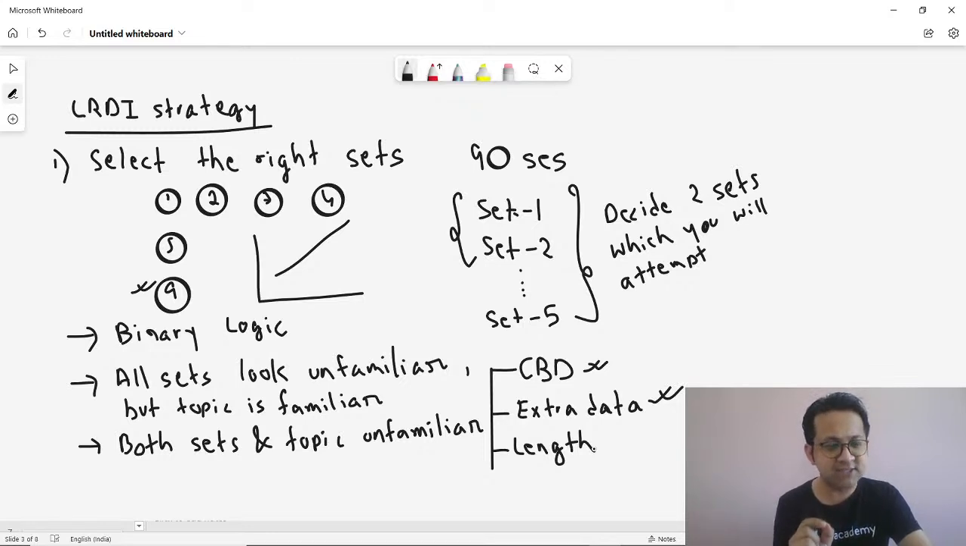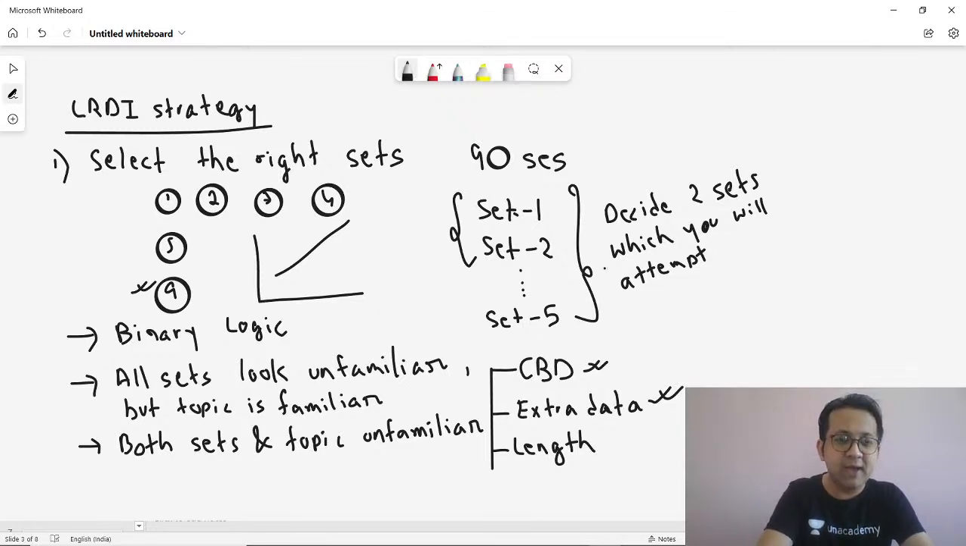So pick up sets which are small, which are short, and which have fewer clues, because in that way, even if you are not able to solve the set, within 5 minutes you can say, oh, I can't solve this set, I'll go to the next set. Correct? Okay. Some golden rules I have given you to select the right sets.